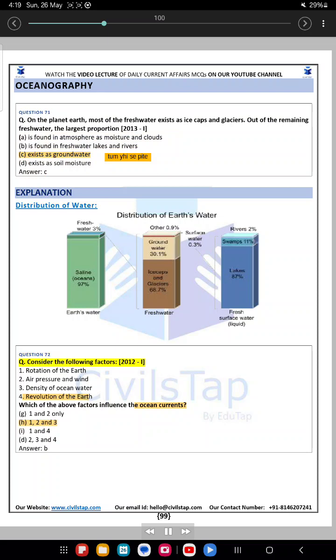Question 72. Consider the following factors. 2012. 1. Rotation of the Earth. 2. Air pressure and wind. 3. Density of ocean water. 4. Revolution of the Earth. Which of the above factors influence the ocean currents? A. 1 and 2 only. B. 1, 2 and 3. C. 1 and 4. D. 2, 3 and 4. Answer B.